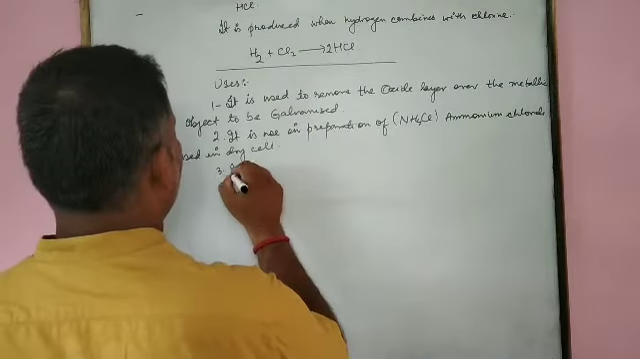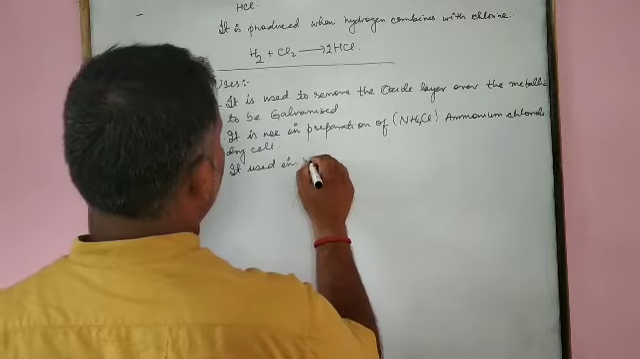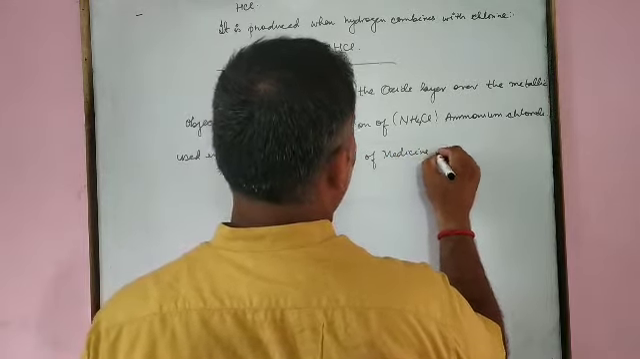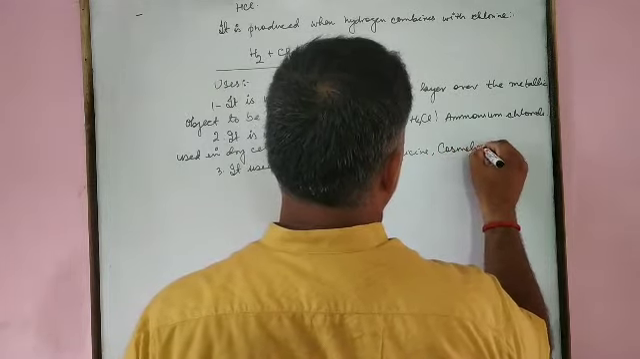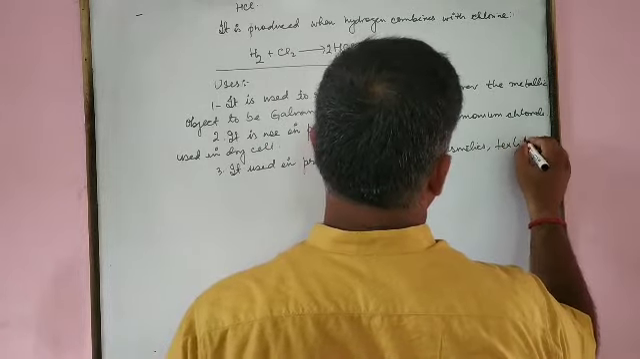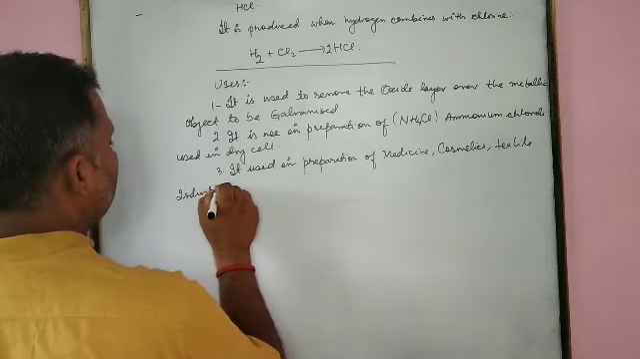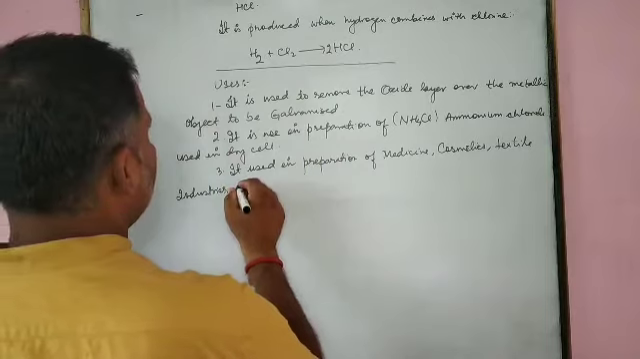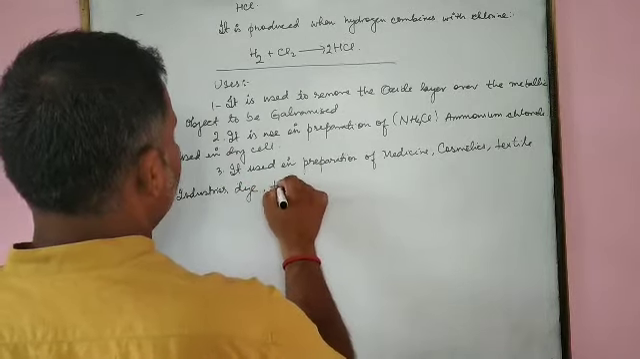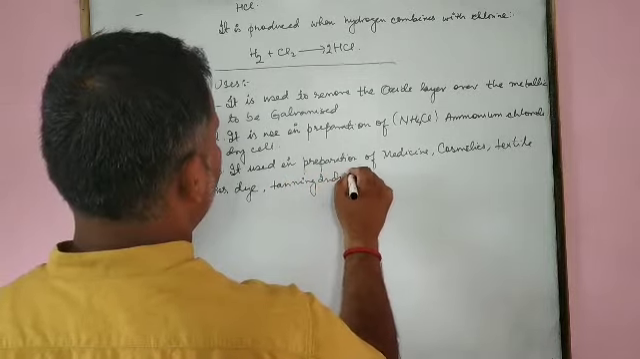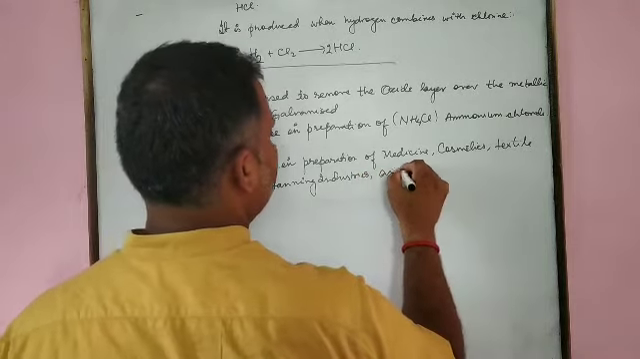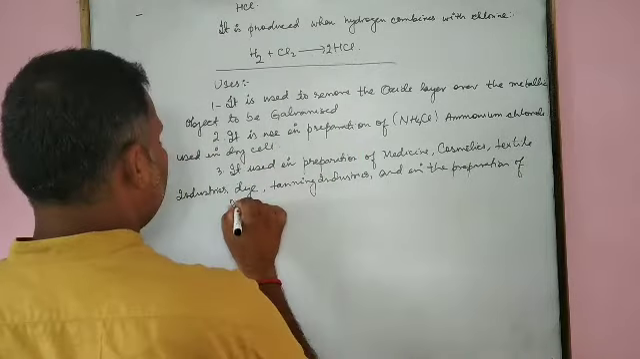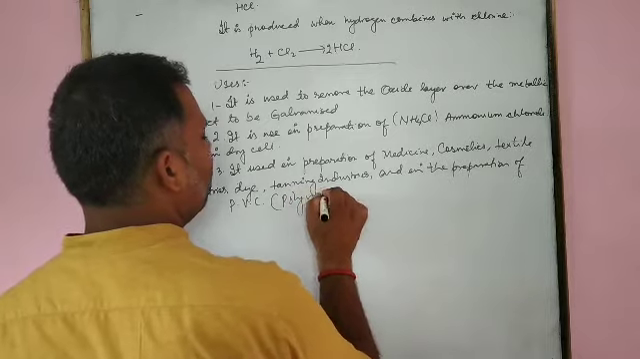It is used in the preparation of medicine, cosmetics, textile industries, dyes, and tanning industries. And the next one, in the preparation of PVC, that is polyvinyl chloride.